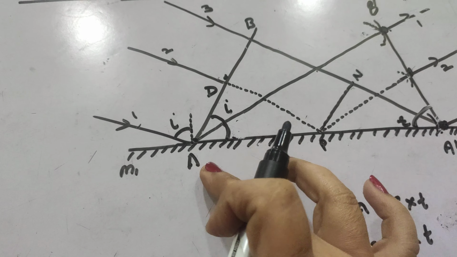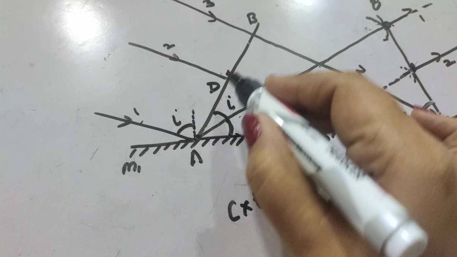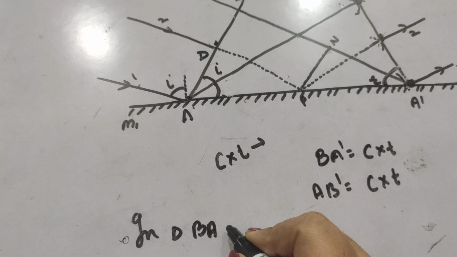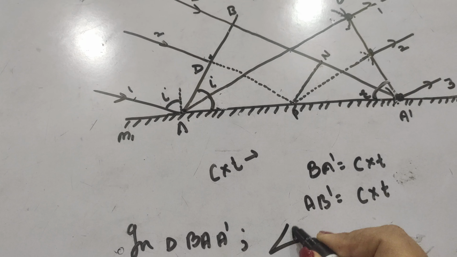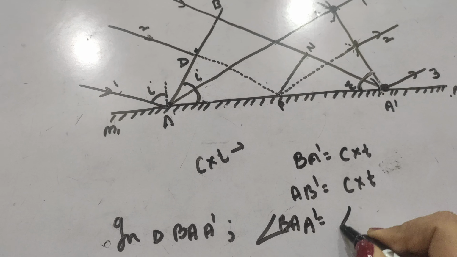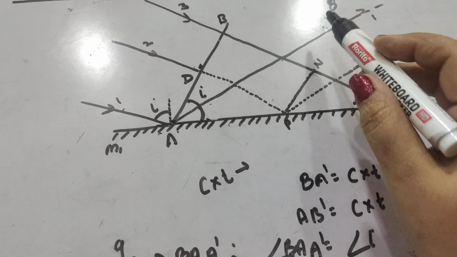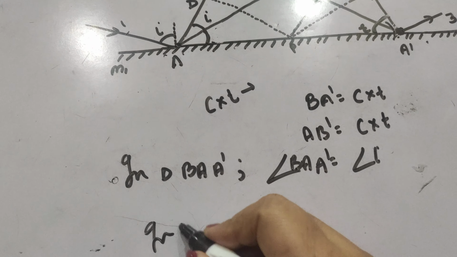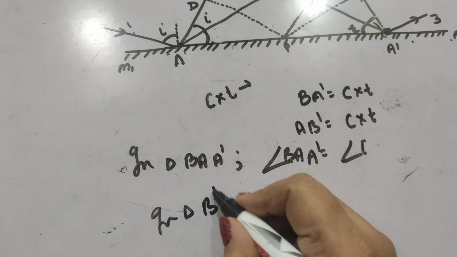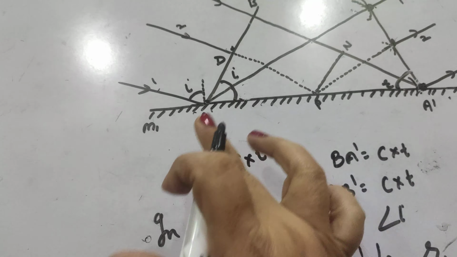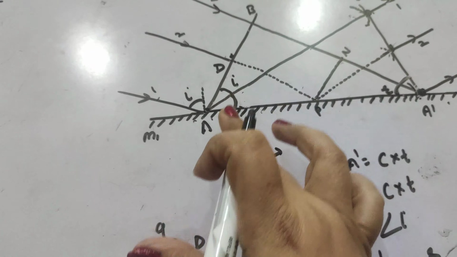So we have to prove that angle I is equal to angle R. Now in triangle BAA dash, angle BAA dash is equal to angle I, and in triangle B dash A dash A, angle B dash A dash A is equal to R. Now we can say that these two triangles BAA dash and B dash A dash A are congruent.